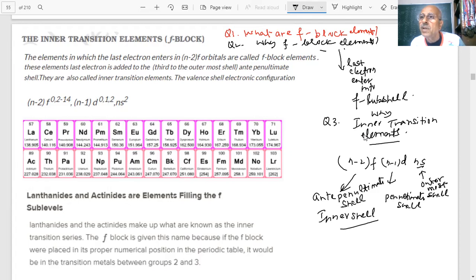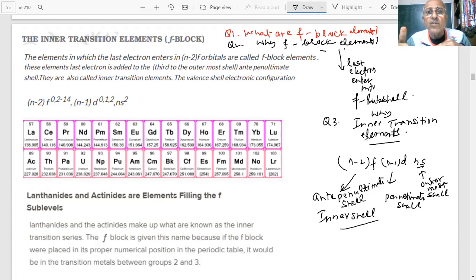Therefore, we say that these are inner transition elements. Why are they inner transition elements? Because the electron is entering into the anti-penultimate f subshell, which is the inner shell, student. The electrons are not entering into the outer shell.